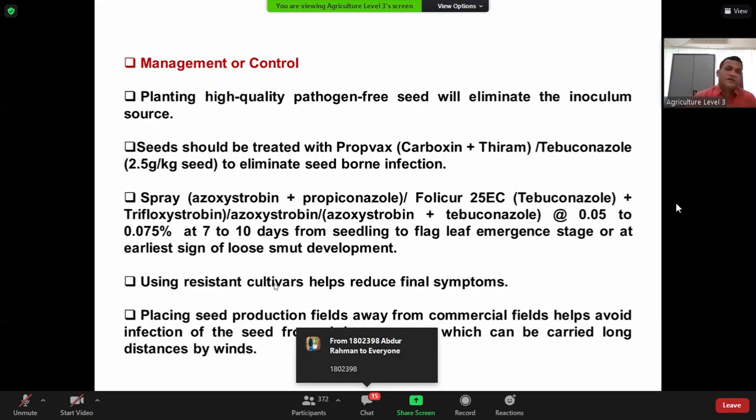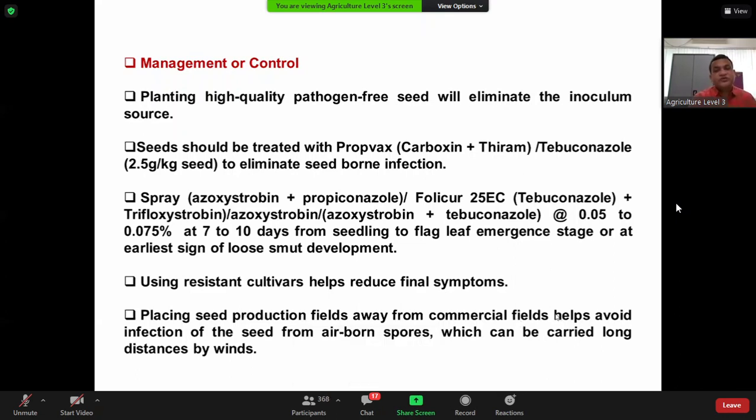Resistant variety, but it's always resistance. Most of our BARI varieties are low spot resistant. In Bangladesh, it's a very minor disease at all. So place seed production field away from commercial field. That means you have to produce the wheat seed in an area where this disease is not a problem. For example, if I ask someone, where should we produce wheat seed? Who can say?